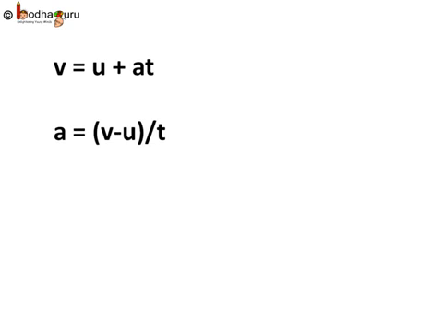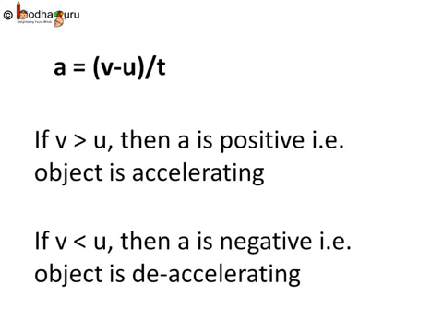So we saw v is equal to u plus at, or acceleration a is equal to v minus u divided by t. That is, acceleration a is equal to change in the velocity divided by time. And its unit is meter per second square. Change of velocity is meter per second divided by time, which is also second, so meter per second square.